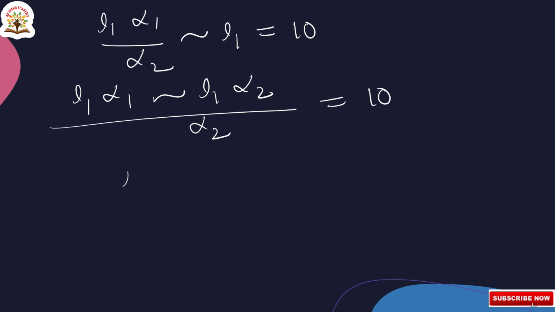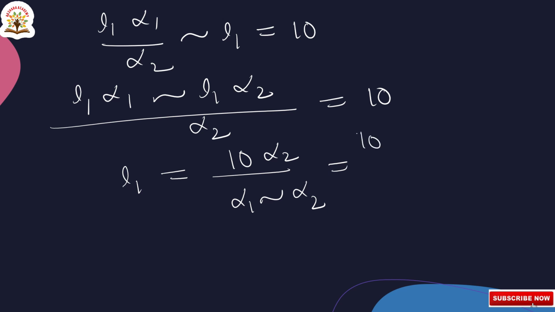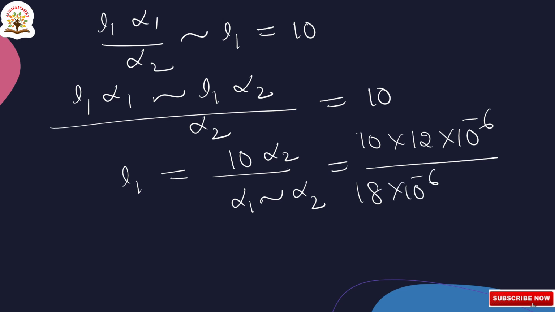So here L1 can be written as 10 alpha 2 by alpha 1 minus alpha 2. Now substituting the values, 10 into 12 into 10 to the power of minus 6 by 18 into 10 to the power of minus 6 minus 12 into 10 to the power of minus 6.